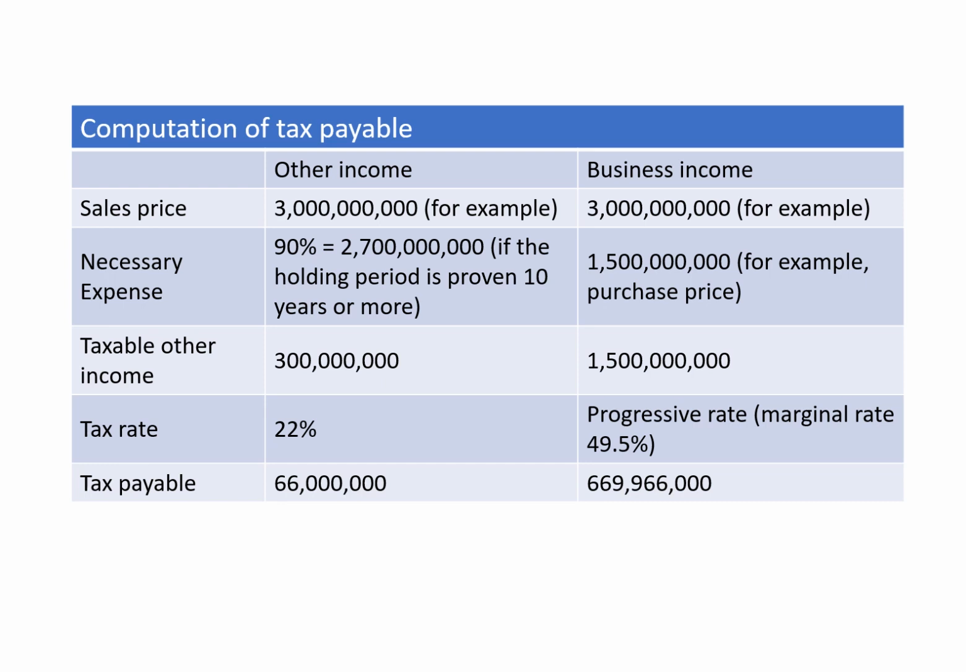So in conclusion, when it comes to other income, the tax payable will be only 66 million Korean won. But in business income, it is more than 10 times, 669 million, almost 670 million, far bigger than the other income.